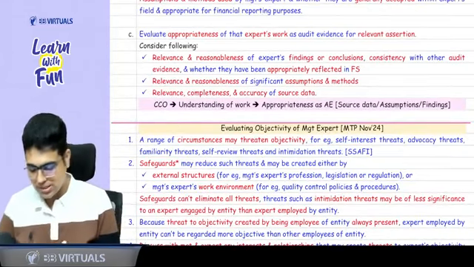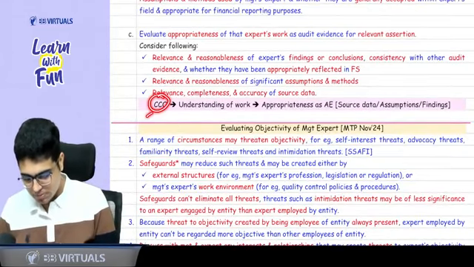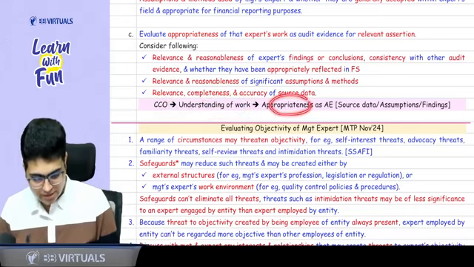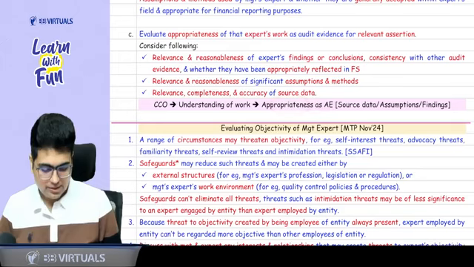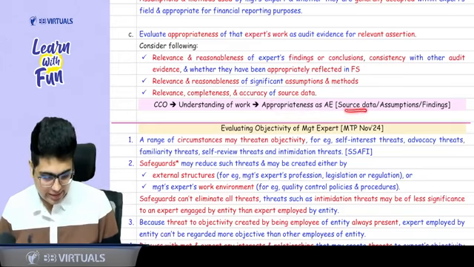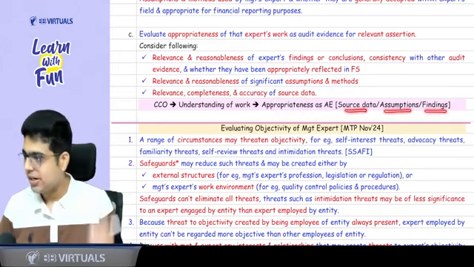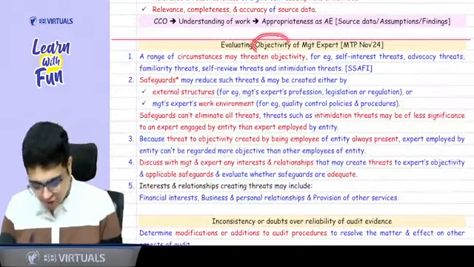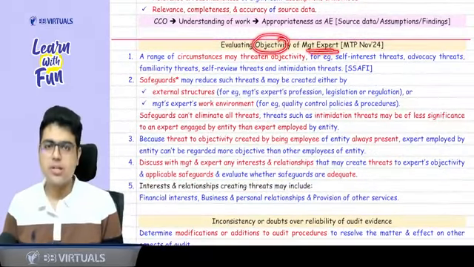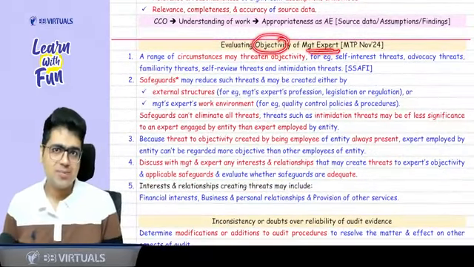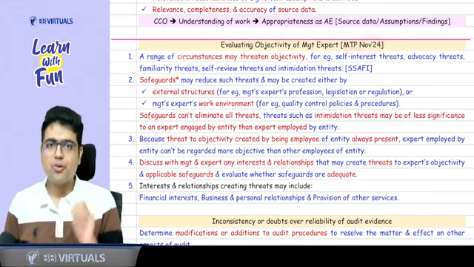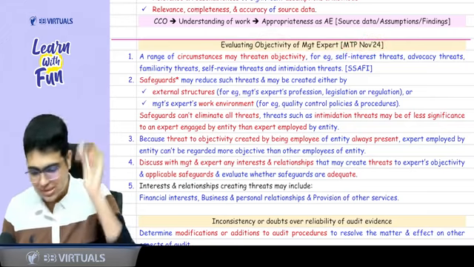These were the 3 points we discussed. CCO of the expert: competence, capability, objectivity. Understand the work of expert and then see whether his work is appropriate as audit evidence. Dividing it into 3 stages: data, assumptions and findings. Clear? Clear, sir. Now specifically on the objectivity of management expert, you can have a question in exam. This question was asked in MTP November 24. Very, very important from exam point of view.